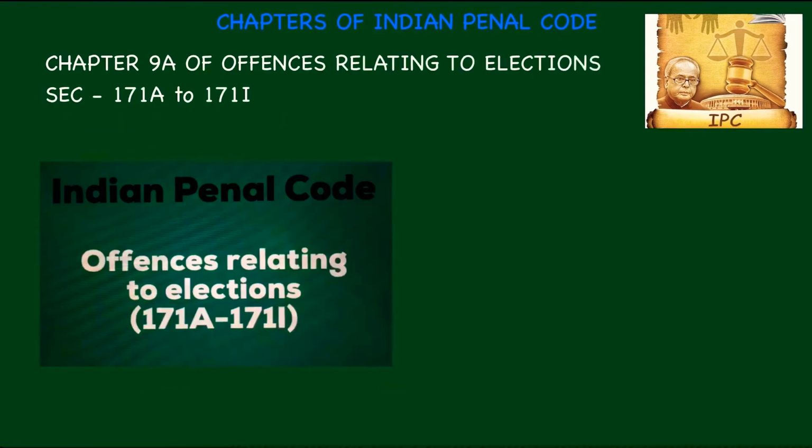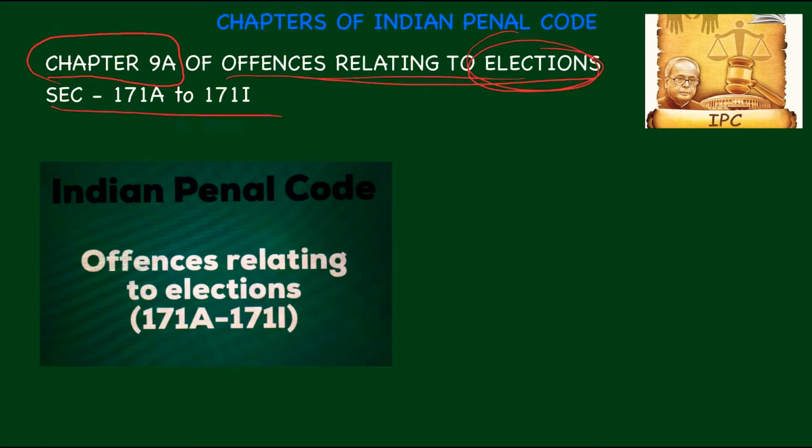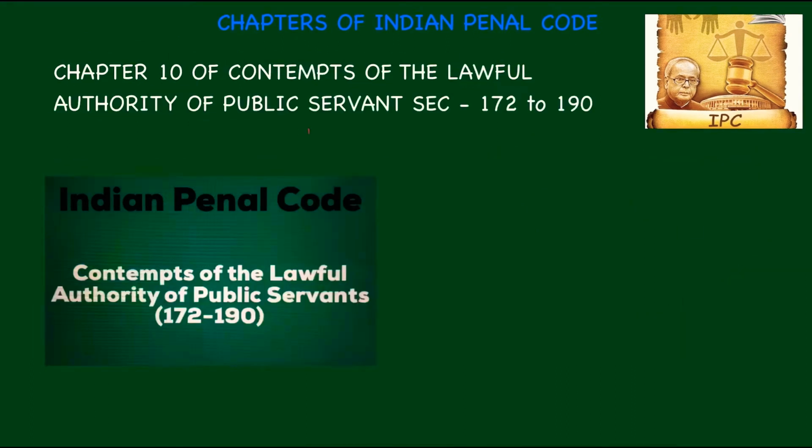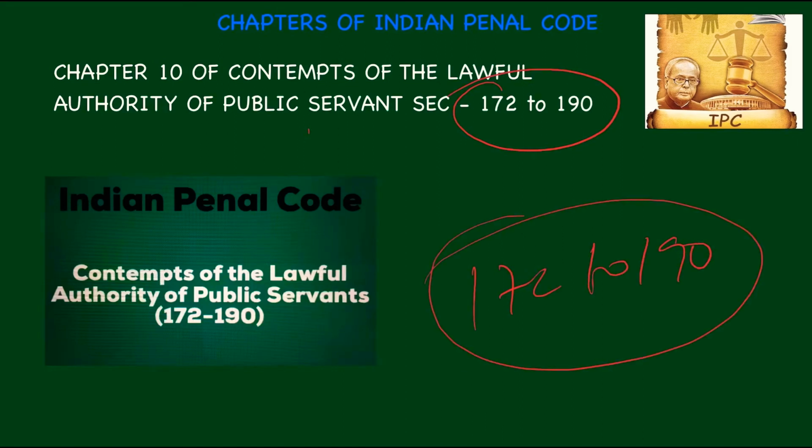Come to chapter 9A. Chapter 9A is a very important chapter, Of Offences relating to Elections, between section 171A to 171I. Remember, 171A to 171I. Come to chapter 10, Of Contempt of the Lawful Authority of Public Servants, section 172 to 190. That is chapter 10.